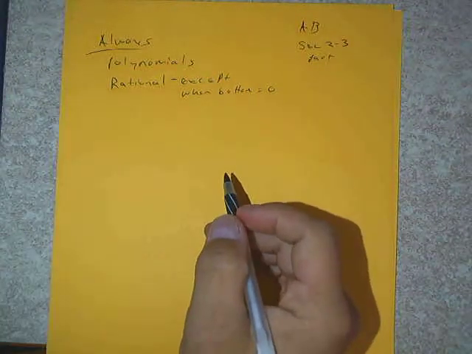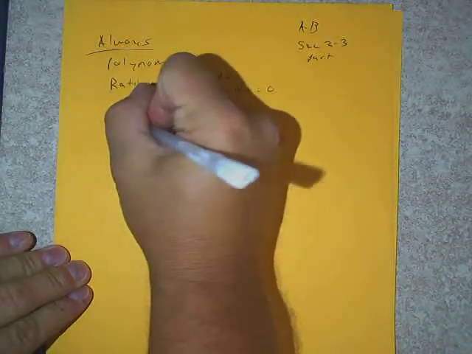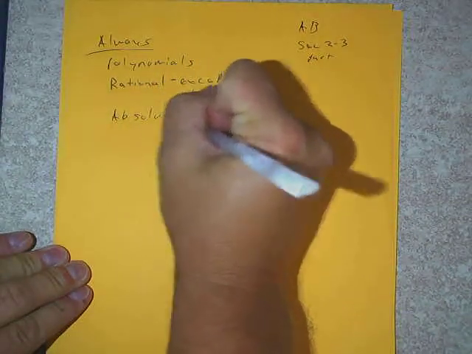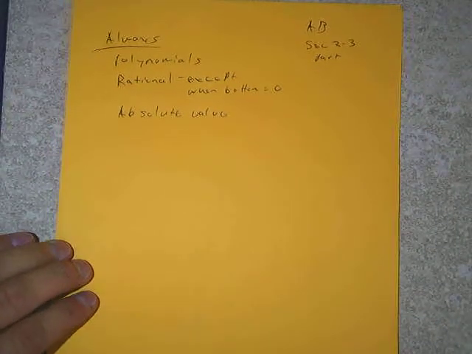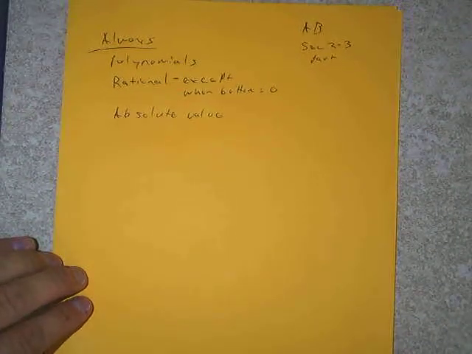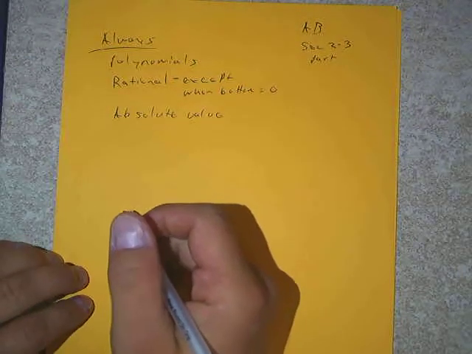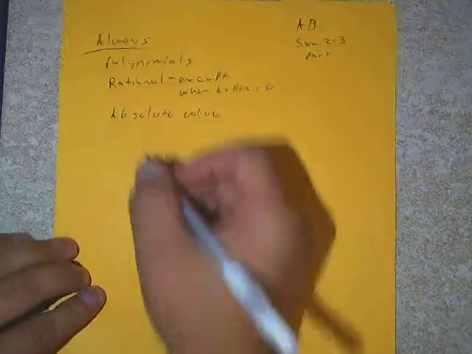The other types that are always going to be continuous: the absolute value function, which we know has a V shape to it when we graph it. Well, not segments, but rays.